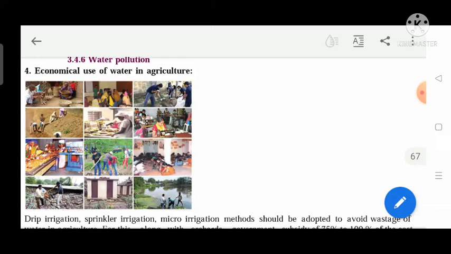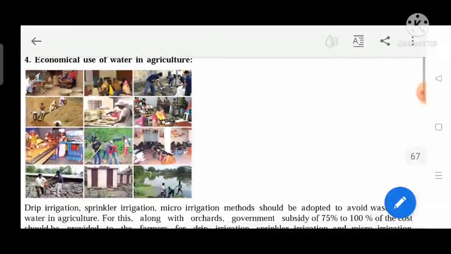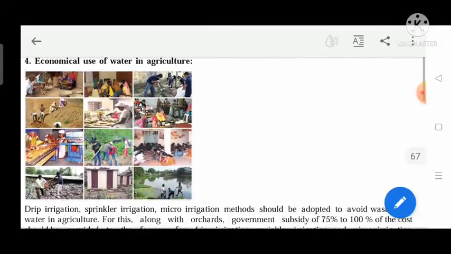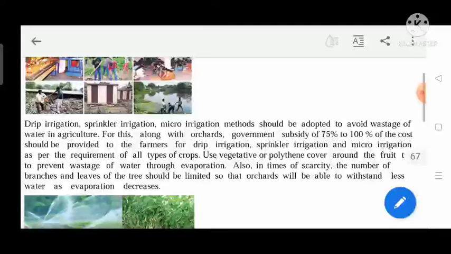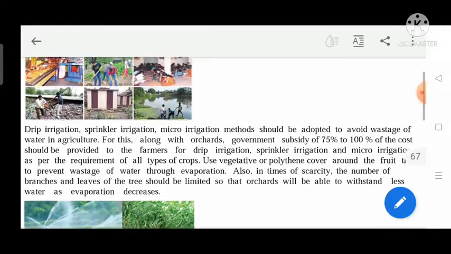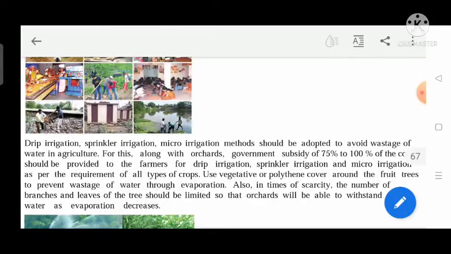Now, economical use of water in agriculture. Economical use means agricultural land produces the crop and the crop goes to the homes of people. Drip irrigation, sprinkler irrigation and micro irrigation methods should be adopted to avoid wastage of water in agriculture. Irrigation is a process of providing water.